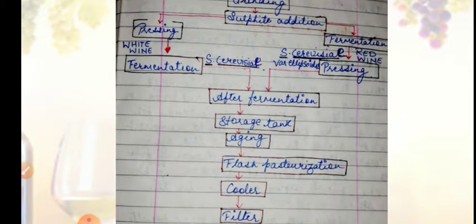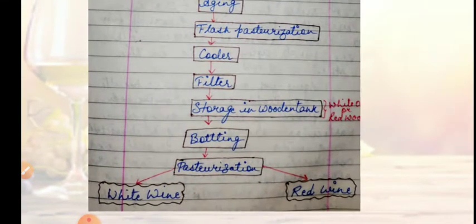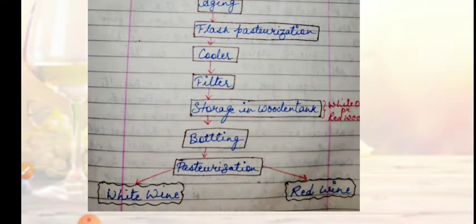Then we have the juice which is subjected to primary fermentation. After that, secondary fermentation in the storage tank, then aging. After aging, flash pasteurization, cooling, filtration, and storage in wooden tanks of white or red oak. Then bottling. After bottling, pasteurization is also sometimes practiced. We get white wine and red wine depending upon what varieties of grapes we have used.